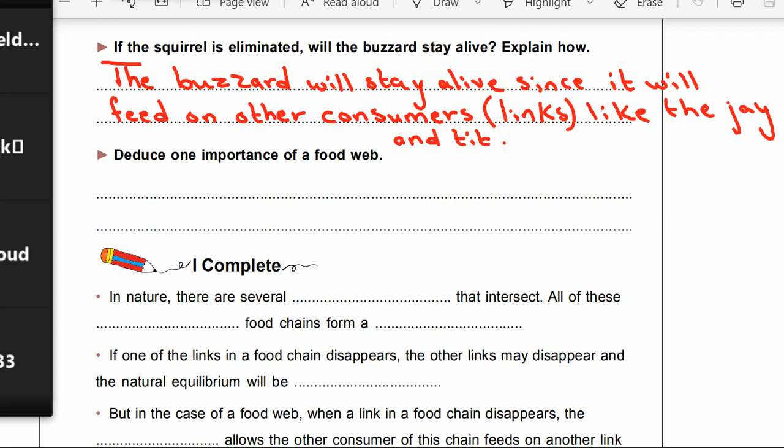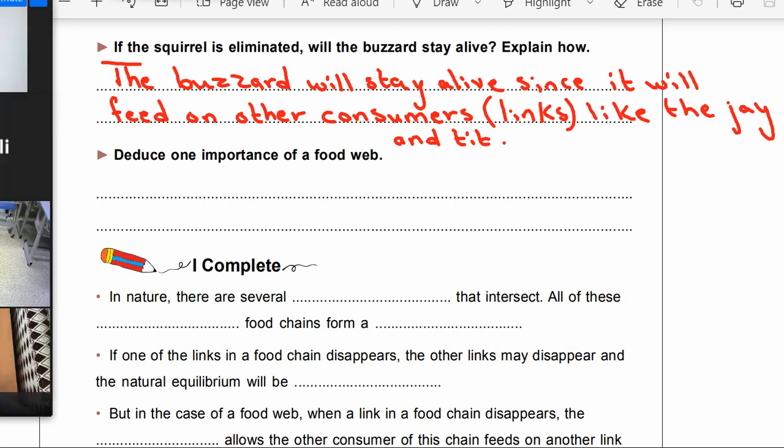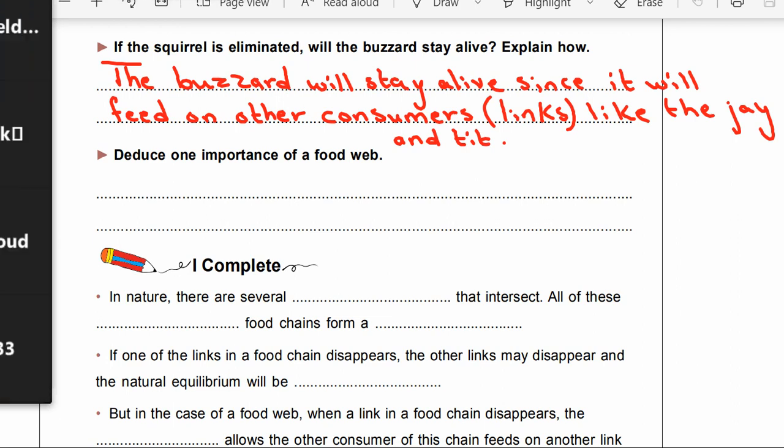As we said before, if one link disappears in a food chain, the other links are disturbed. But what happens in a food web if one link is eliminated? We have to deduce now the importance of a food web. Why is the food web more important than a food chain?